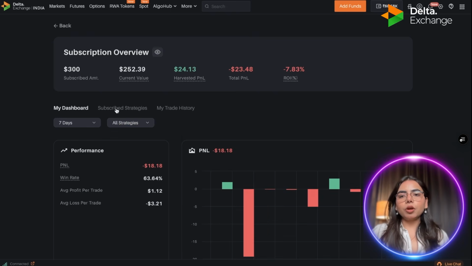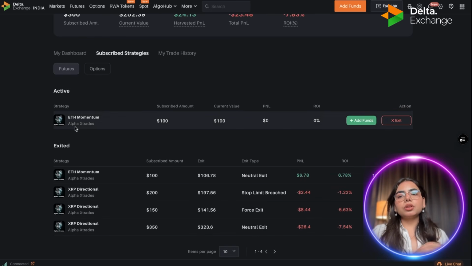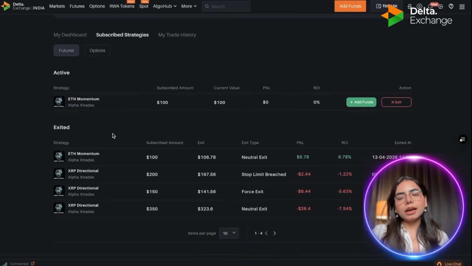Beside the dashboard, you will get an option of subscribed strategy, wherein again you will get two options for futures and options, and also there is a segregation of whether the strategy is active or you have exited it. So presently I have the Ethereum momentum future strategy which is active in my account, and several times I have exited from a strategy as well. So in the exit segment, you will get the name of the strategy, subscription amount, exit type, like there is a neutral exit, there is a force exit, or the stop loss has been triggered in the particular strategy, right? Then you'll get the PNL, ROI and exited at, like what time and date you have exited the strategy.